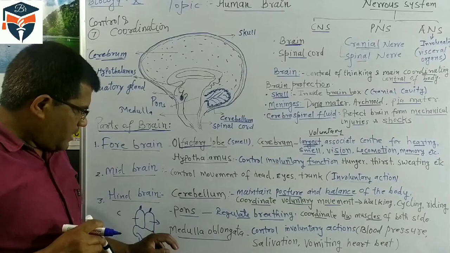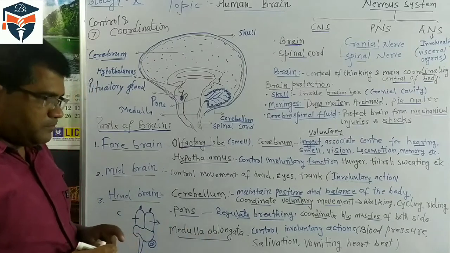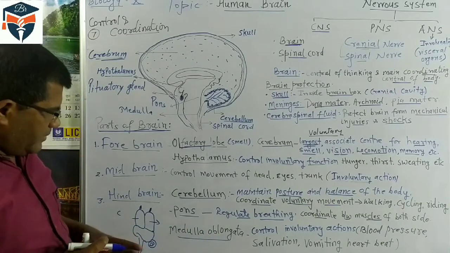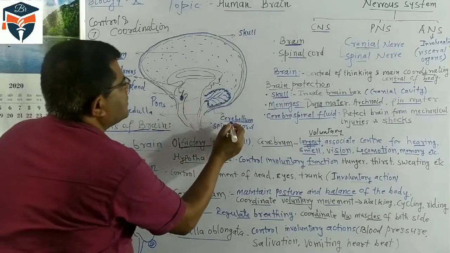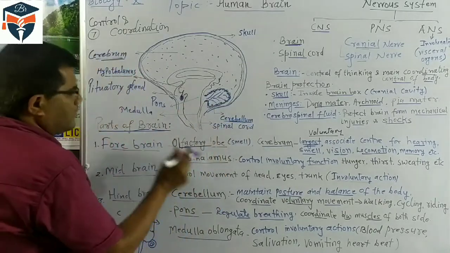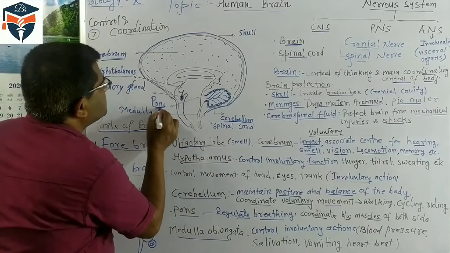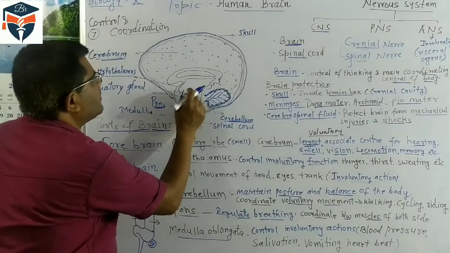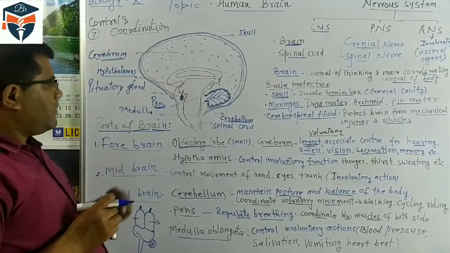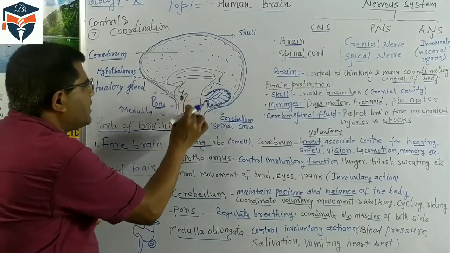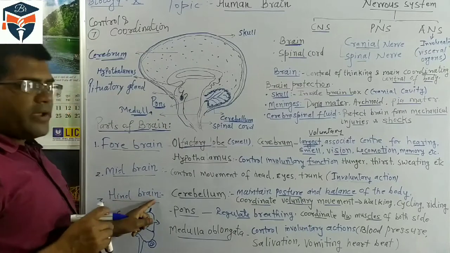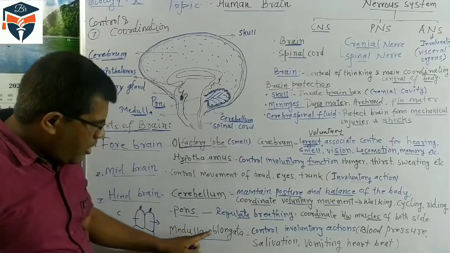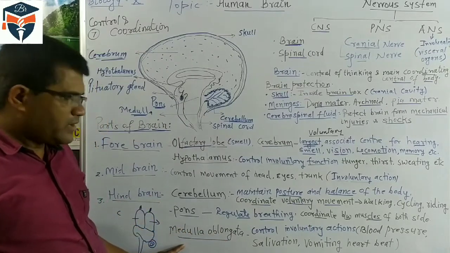Now the other part is the medulla oblongata. Here you will see this is the cerebellum. The second part is the pons, which regulates the breathing. Then this other part is called the medulla. It is a part of the hindbrain. Medulla oblongata, or simply, the medulla.